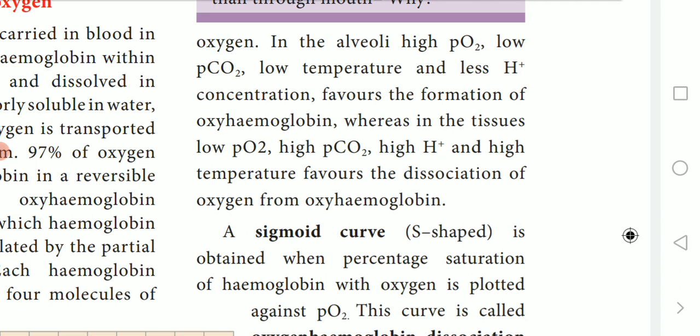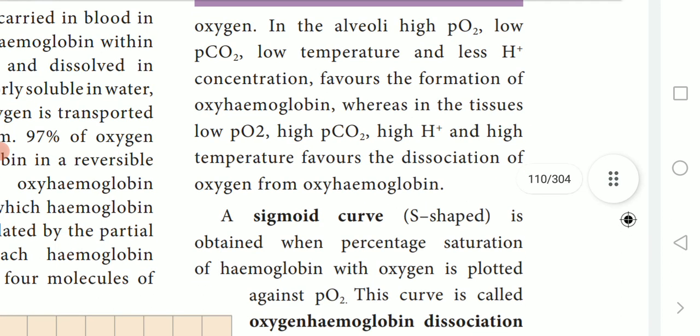In the alveoli, there is high partial pressure of oxygen and low partial pressure of carbon dioxide. Alveoli, as I told you earlier, are part of the lungs.